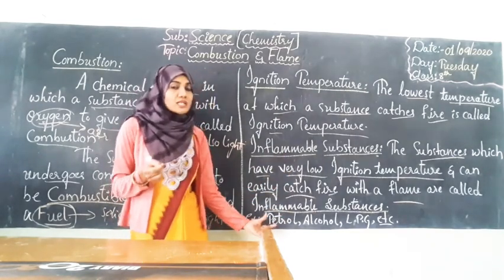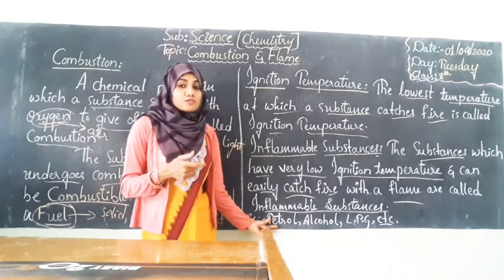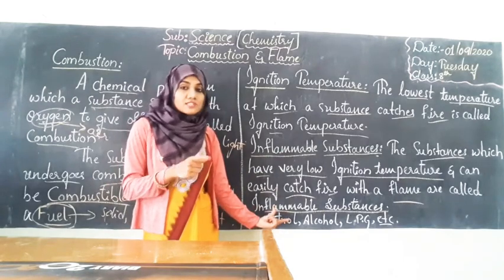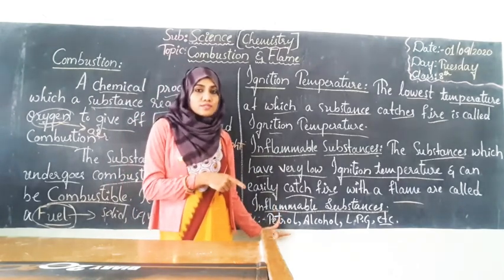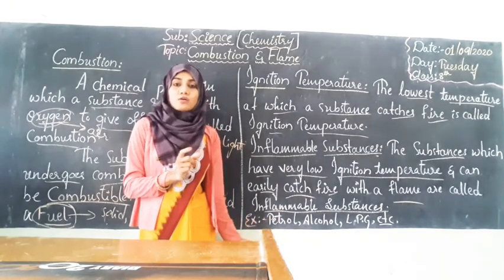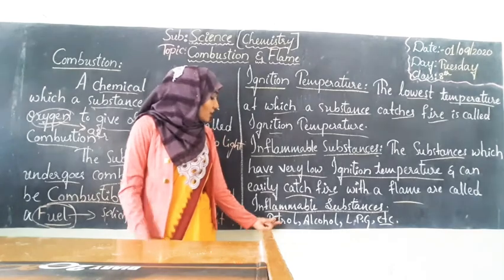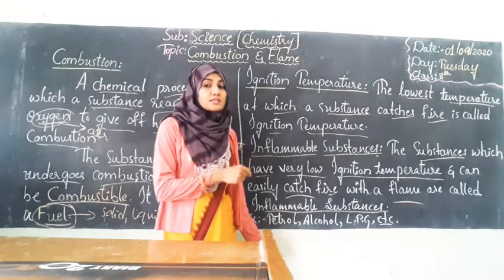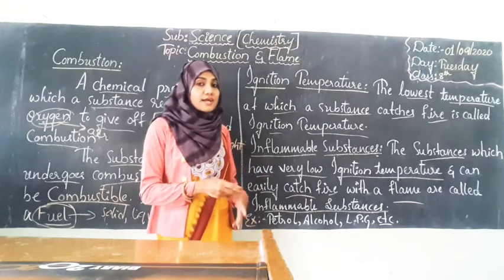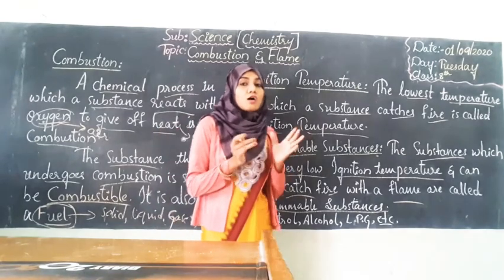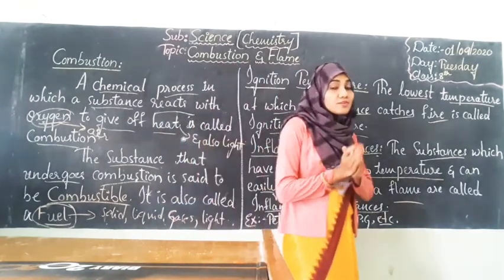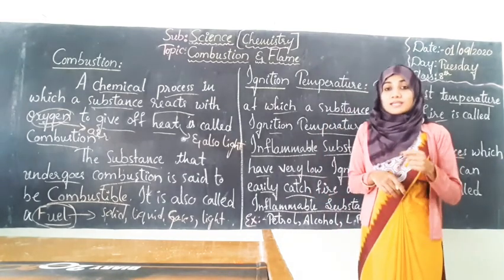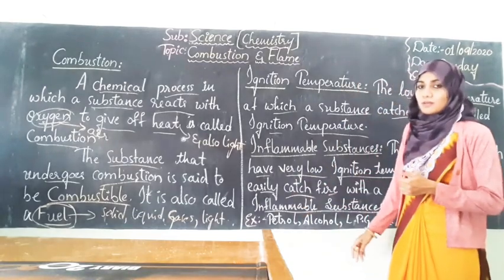And hence you might have seen at a petrol bunk there will be an instruction note: inflammable substance, smoking is not allowed. They had written something like that, right? You might have observed if you have visited a petrol bunk. So why? Because even with a small light or a small fire spark, the petrol will catch fire very easily and start burning very soon and very horribly also. And hence we must not use any kind of fire spark or burning materials near the petrol bunk.